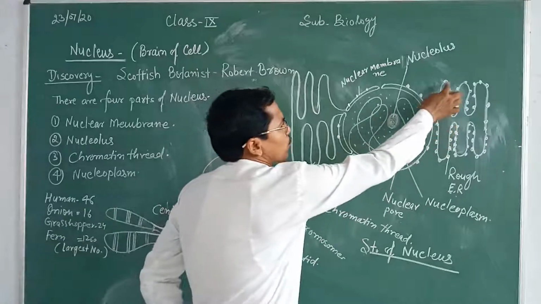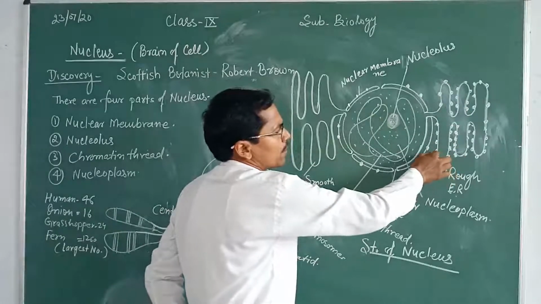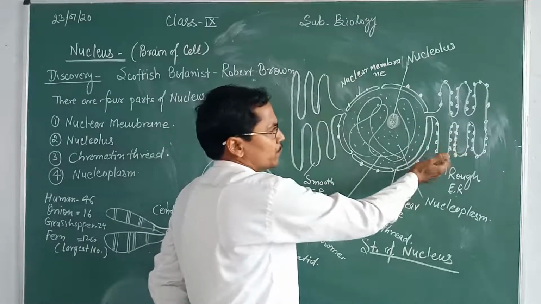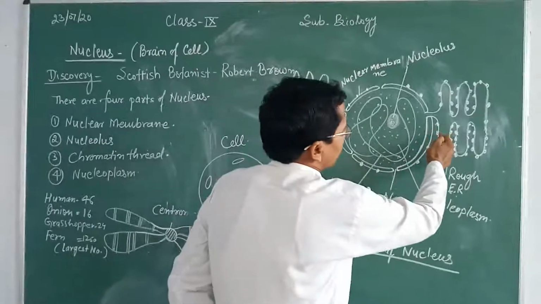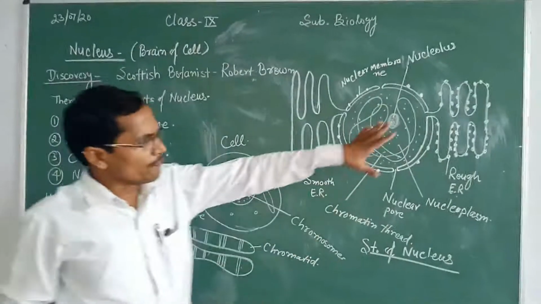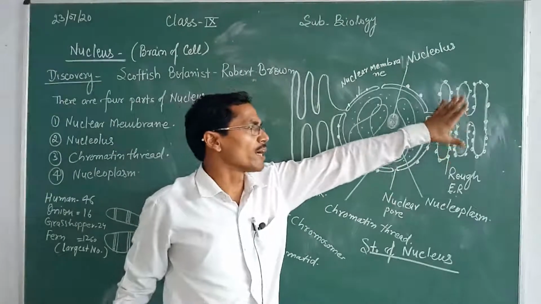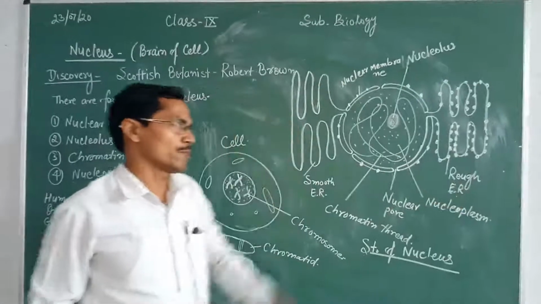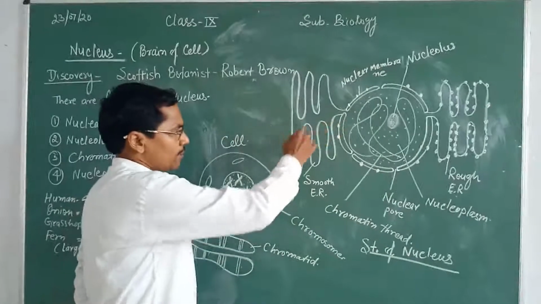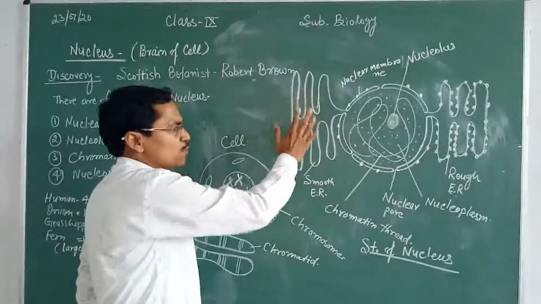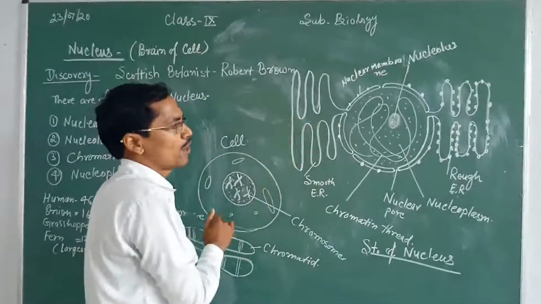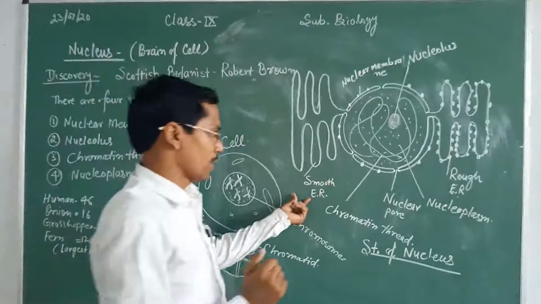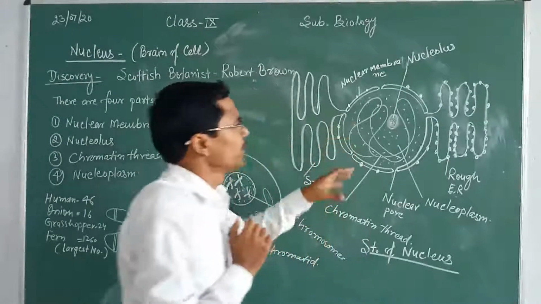These are the ribosomes. These ribosomes play an important role in the formation of protein. See here, ribosomes are the unit of protein formation. If ribosomes are found on the endoplasmic reticulum, it is called rough endoplasmic reticulum. On the other side, the endoplasmic reticulum which is smooth, where no ribosomes are found, is known as smooth endoplasmic reticulum.